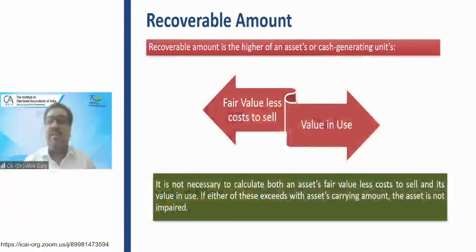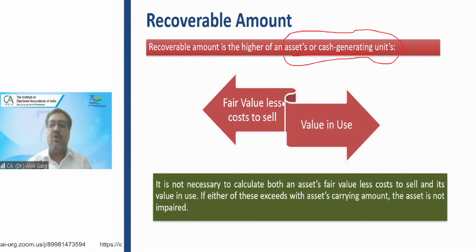Now we'll discuss what is meant by recoverable amount. What is meant by recoverable value? Recoverable amount is the higher of an asset's or CGU's value. As I told you, we have to see impairment either at an asset level or at a group of asset level. I'll discuss the concept of cash generating unit. Now we are discussing the concept of recoverable value, which is the higher of fair value less cost to sell and value in use. The higher number will be your recoverable value.